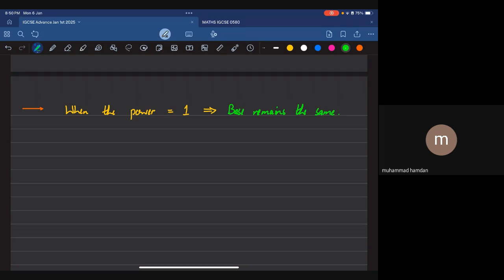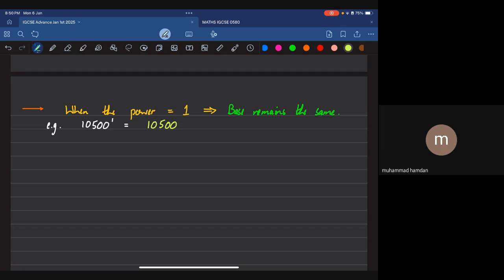So even if you've got a very large number, for example something Honey would think of like 10,105 or 10,500, as soon as you see that it has the power of 1, your final answer is going to be 10,500 as it is.